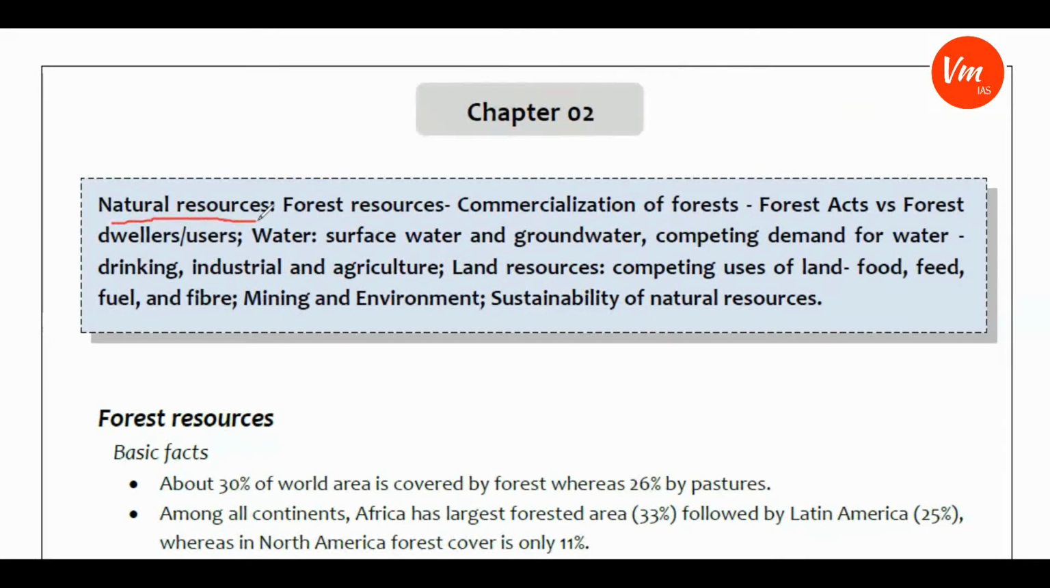If you observe natural resources, the syllabus is specifically mentioning 4 natural resources, that is forest resources, water resources, land resources, and mining, and environment and sustainability of natural resources. So the syllabus is specifically mentioning these resources and issues related to some of these resources, and what the problem areas of these resources are, and sustainability of natural resources is nothing but the solutions for the sustainable use of these resources.